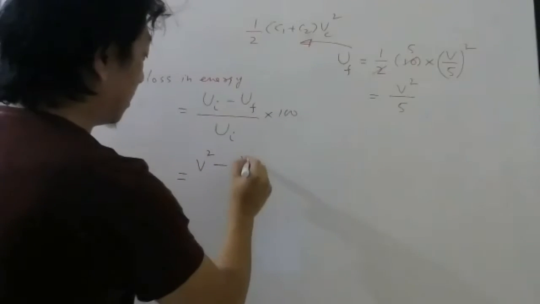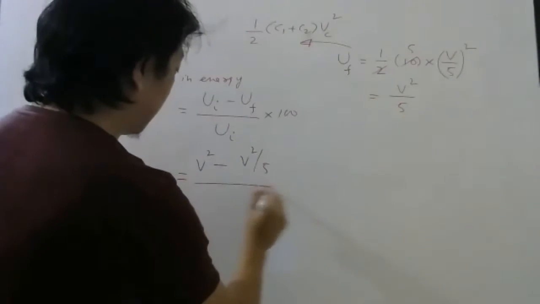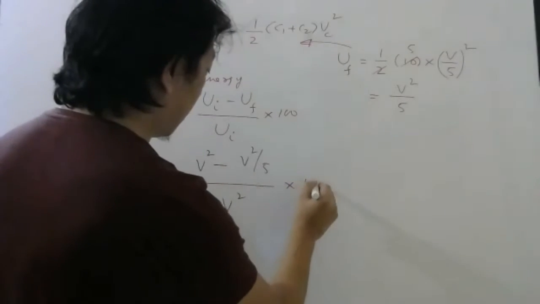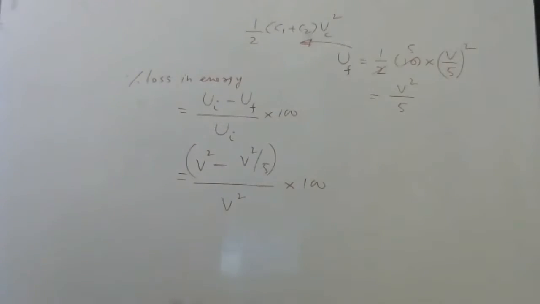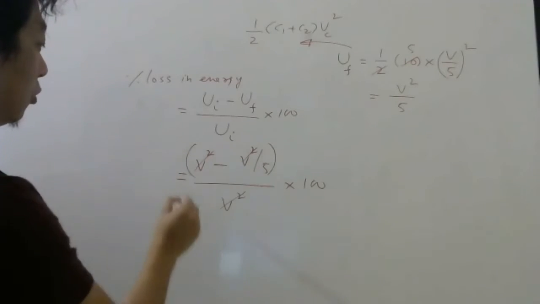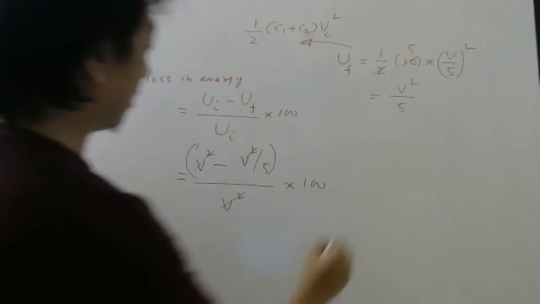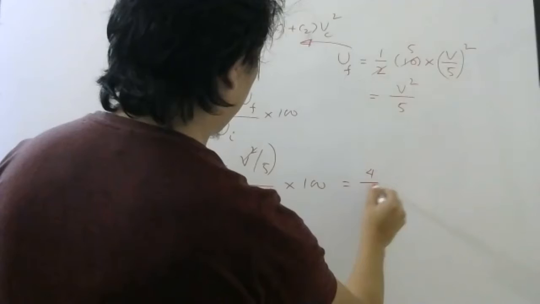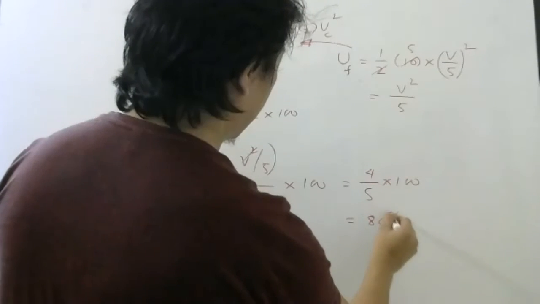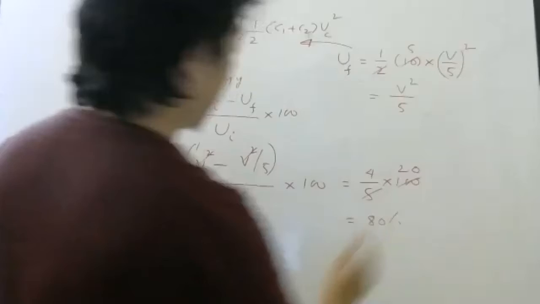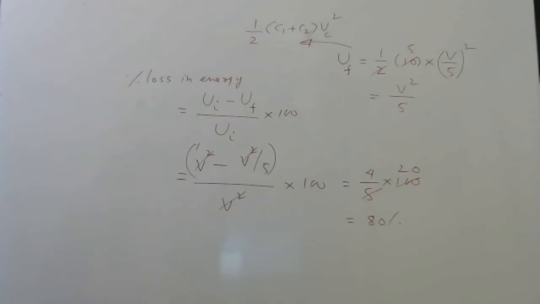Initial minus final energy stored, V square by 5, divided by V square into 100. So you can take V square common and cancel V square. Should be 1 minus 1 by 5. 1 minus 1 by 5 will be how much? 4 by 5 into 100, which is 80%. So 80% loss will happen.